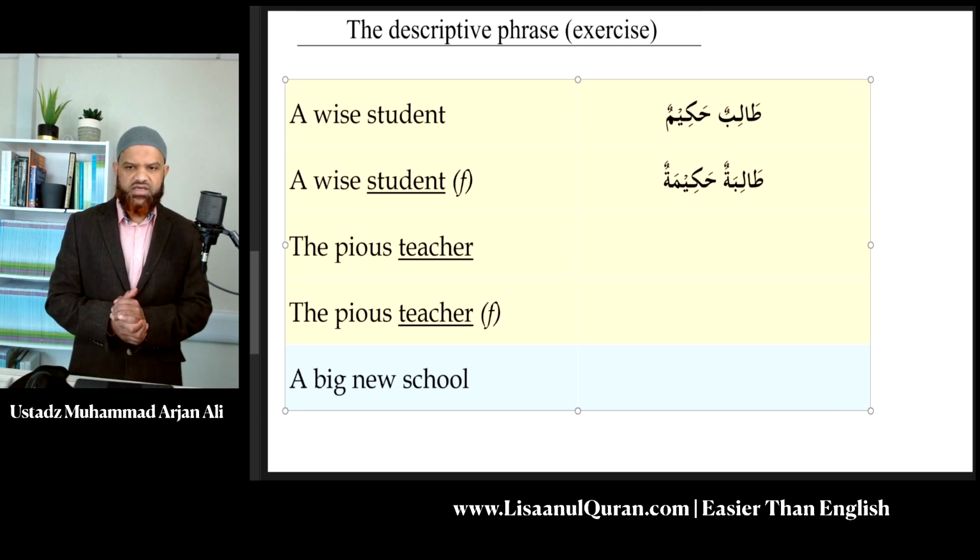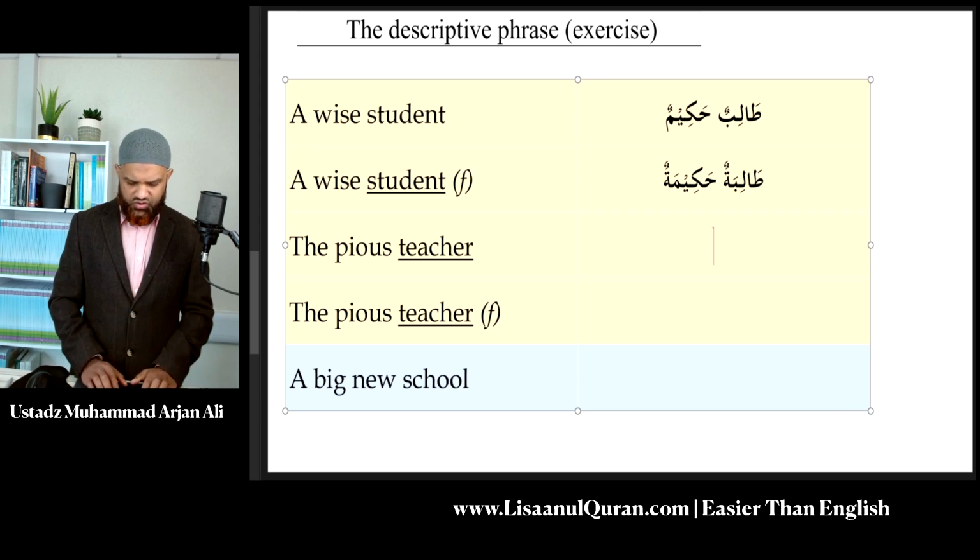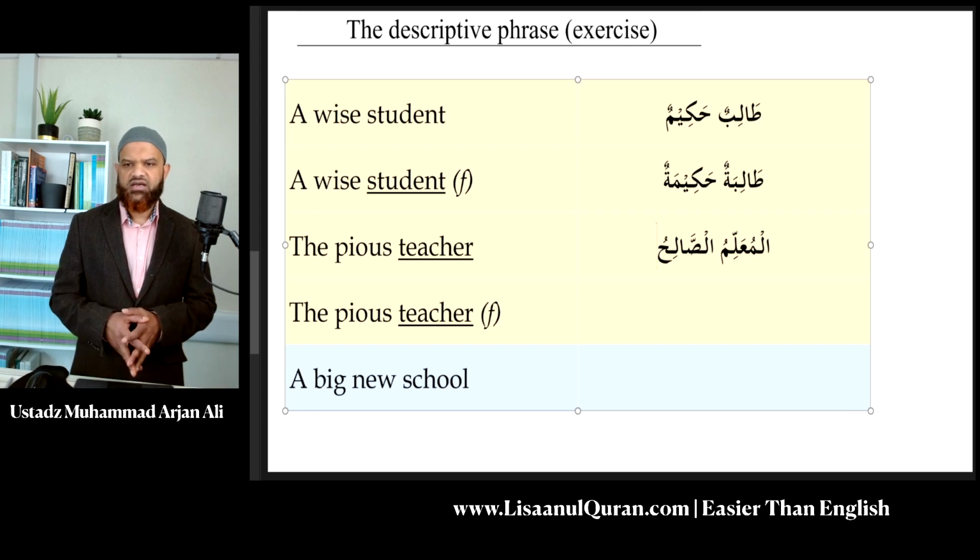Next, we have the pious teacher. Now, the teacher needs to come first because the noun being described is teacher and is masculine. So it will be al-muallimu. It is masculine, al-muallimu, and the word pious, as-salihu. Again, you can see how easy it is to get all the four properties to match.